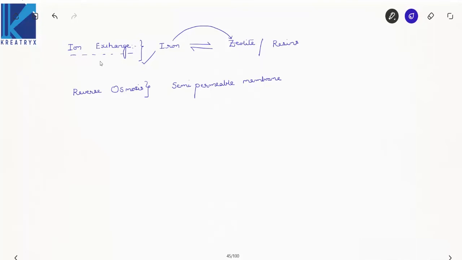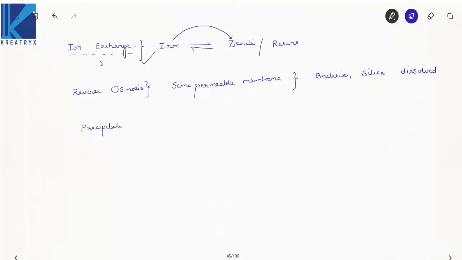Now this semi-permeable membrane will remove water bacteria, organisms which affect your health, and silica, and reduce the dissolved salt content by greater than 95%, right? Now it removes bacteria, some organisms, silica, and also the dissolved salts up to an extent of 95%. Right? That is the reverse osmosis process. Now the next one is precipitation.